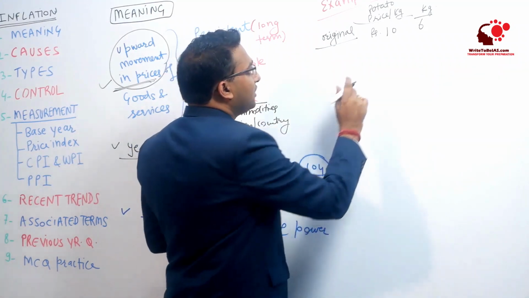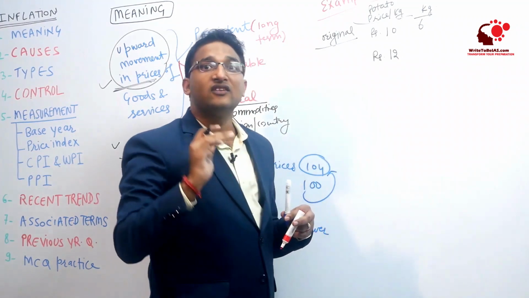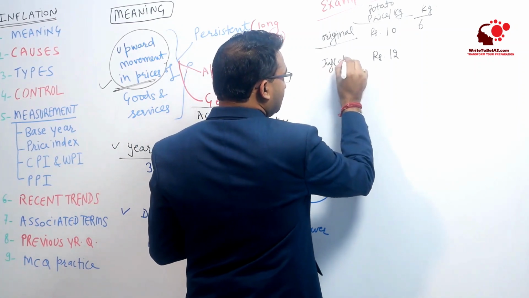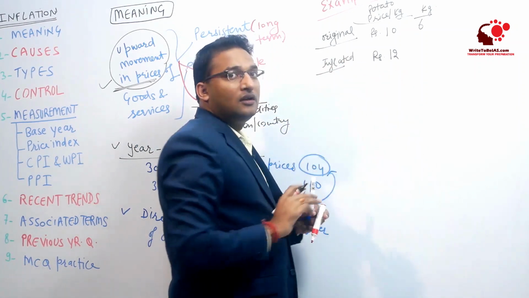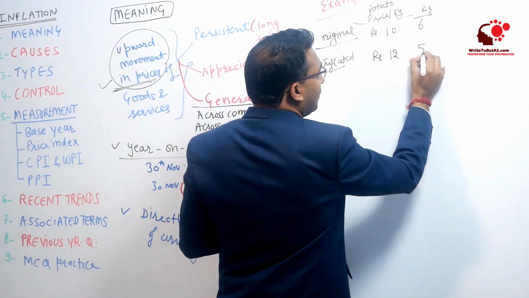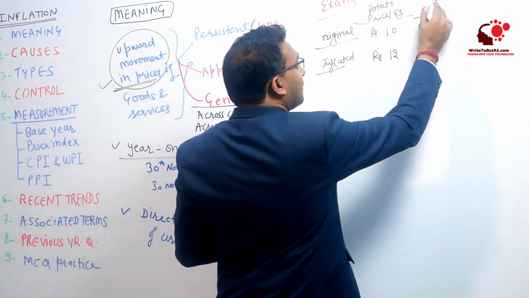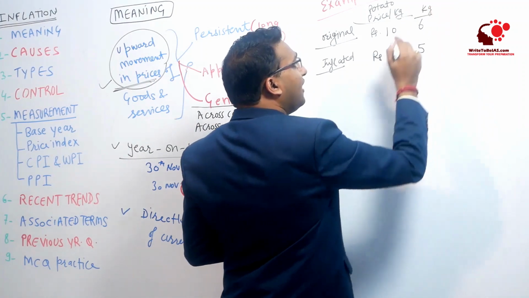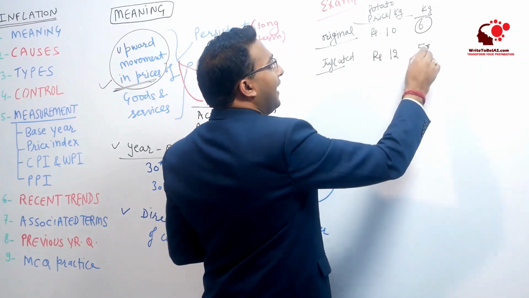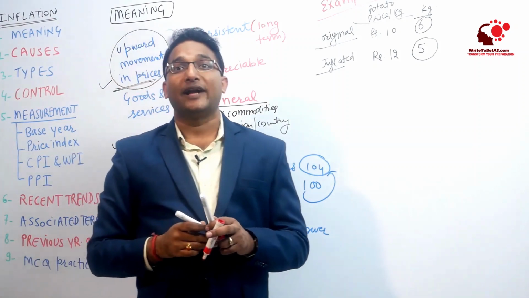Now suppose the price of this potato increases to rupees 12. There is inflation of 20%. So this inflated price is rupees 12. When the price is rupees 12, how much can he buy in 60 rupees? He can buy only 5 kg, right? So you can see that 60 rupees earlier were able to buy 6 kilograms of potato, and now the same money is able to buy only 5 kilograms of potato.